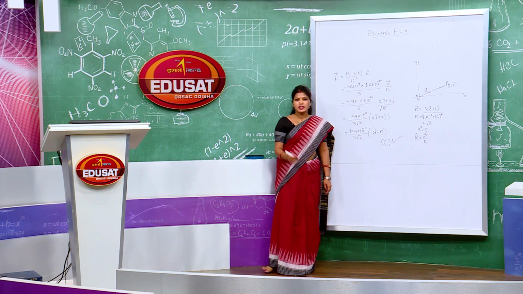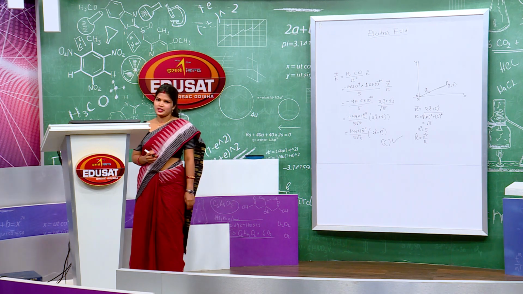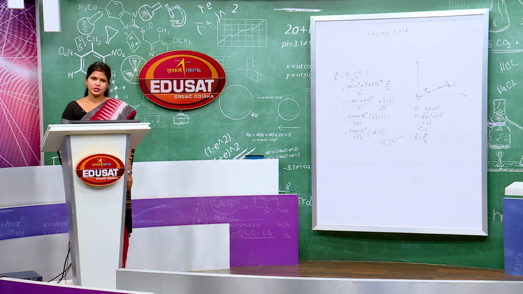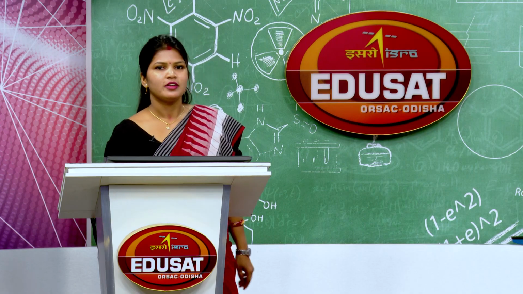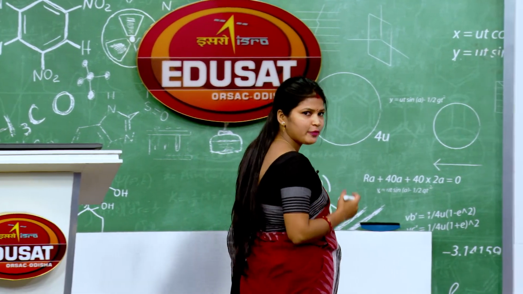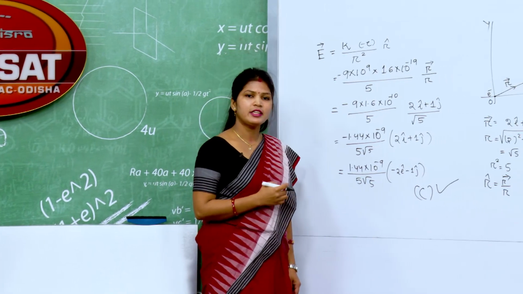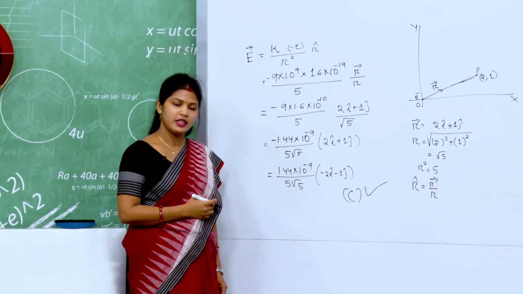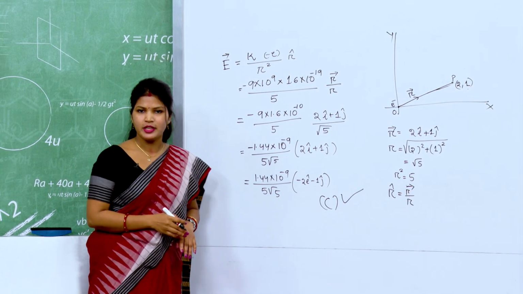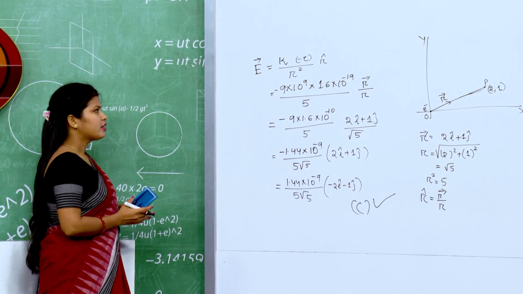Okay. Here is another problem and it is your homework. Take a click from your mobile and solve it yourself at home. So, we discussed electric field intensity due to a point charge and a discrete distribution of charges, that is, how to find the electric field intensity when a system of charges is there.